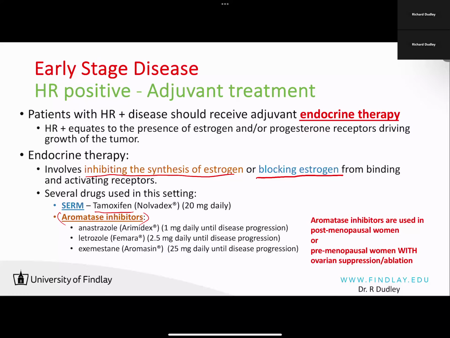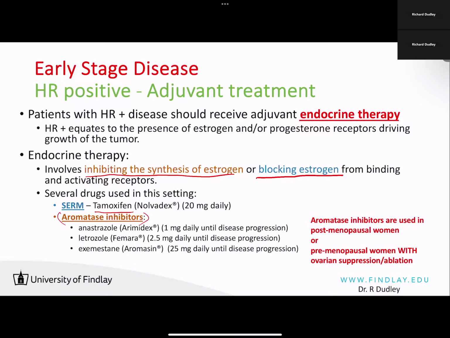Once you get to menopause and you're postmenopausal, the ovaries typically shut down, and the majority of estrogen that a female patient has is being produced either by adipose tissue or the adrenal glands. And aromatase inhibitors do a good job of inhibiting estradiol synthesis in either of those sites. But the aromatase inhibitors can't overcome estrogen synthesis driven by the ovaries.